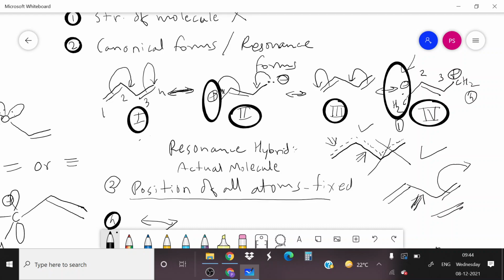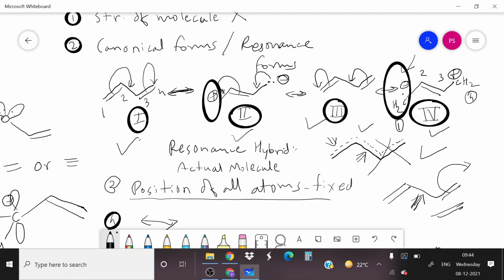Now you tell me, out of these four structures, which structure is the more stable canonical form? First and third structure. Okay, so more than 50% contribution is from first and third structure, and less than 50% contribution is from second and fourth structure.